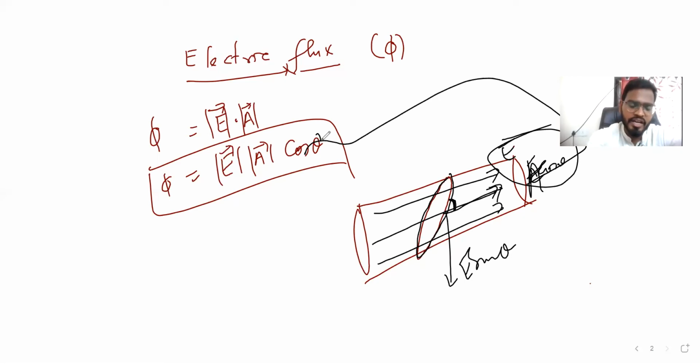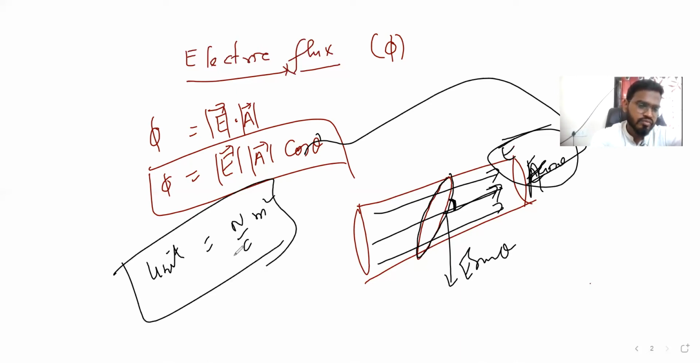Now the unit of electric flux, if you will see, then what? Newton per coulomb into what? Meter square. Newton per coulomb into meter square. That is what? Electric flux. Hope so everybody got it properly. Hope so everyone understood what is area element.